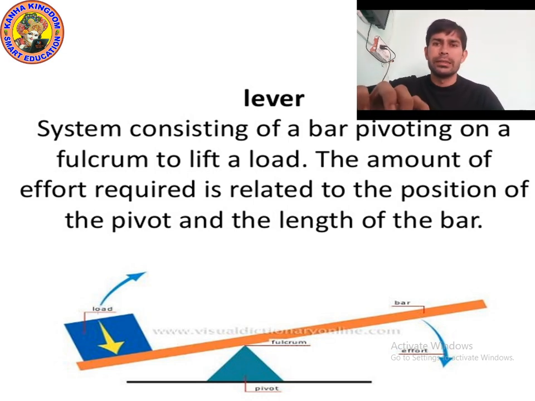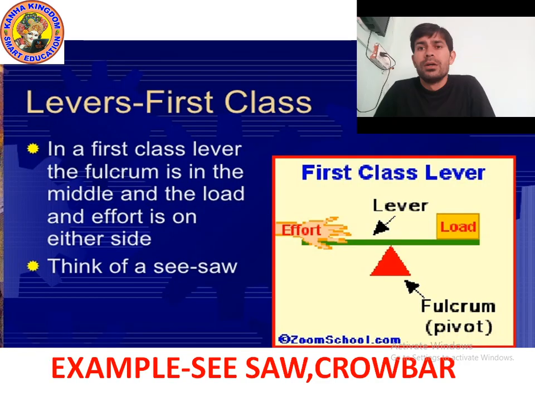There are three types of lever: first class lever, second class lever, and third class lever. Let's study all these levers one by one. Let's move on to the next point. Okay, it's first class lever. So what is first class lever? In a first class lever, the fulcrum is in the middle.